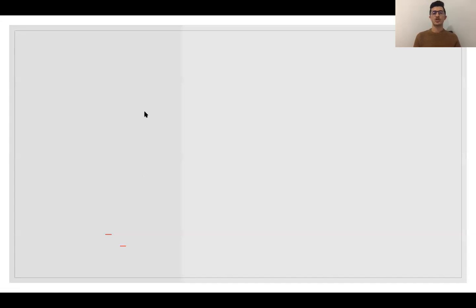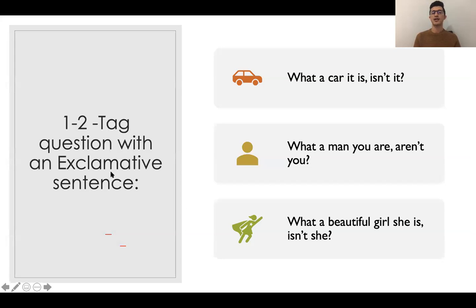So the second type of tag question is with exclamative sentences. With what? Exclamative sentences. We studied exclamative sentences used to show happiness, or strong feeling of happiness, surprise, and sorrow. Okay? When you're surprised, you can use tag questions also to get confirmation from someone else. What a car it is, isn't it? What a car it is, isn't it? Okay?